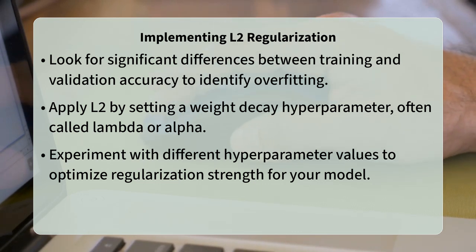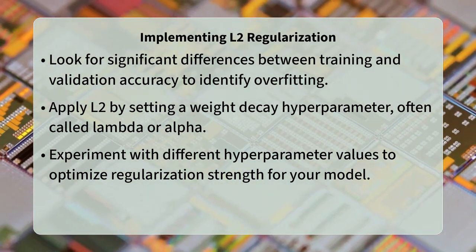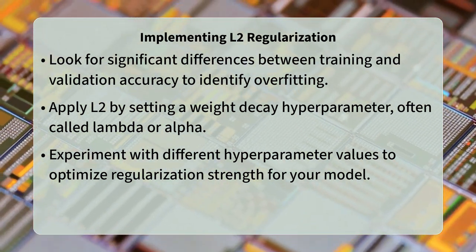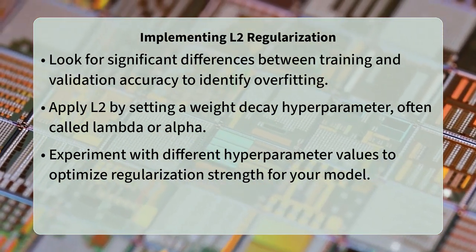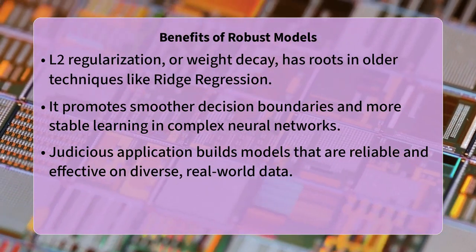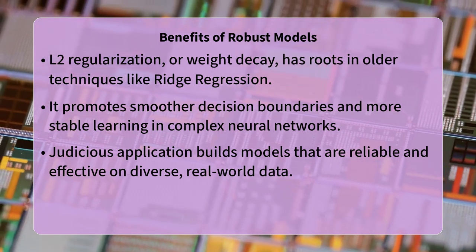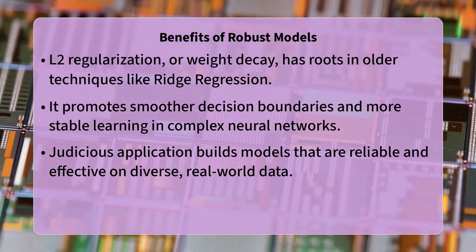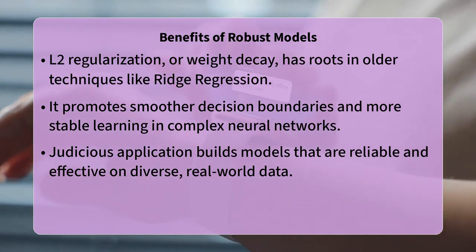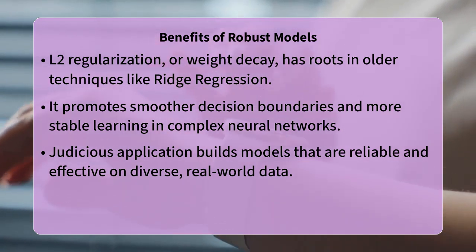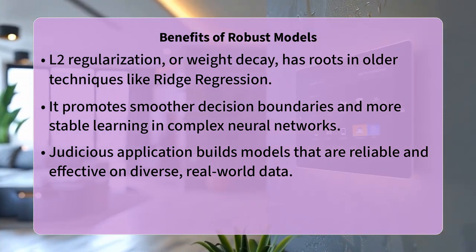A fascinating insight into L2 regularization is its close relationship to ridge regression in linear models, predating deep learning. Its ability to create a more robust model by gently shrinking weights towards zero helps prevent any single feature or neuron connection from dominating the learning process. This leads to smoother decision boundaries and a more stable learning dynamic, especially in complex neural network architectures like convolutional neural networks or recurrent neural networks.